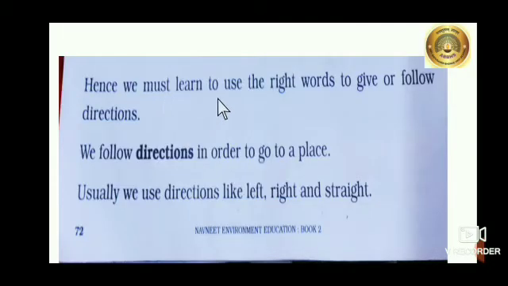Hence, we must learn to use the right words to give or follow directions. We follow direction in order to go to a place. Usually, we use directions like left, right and straight.